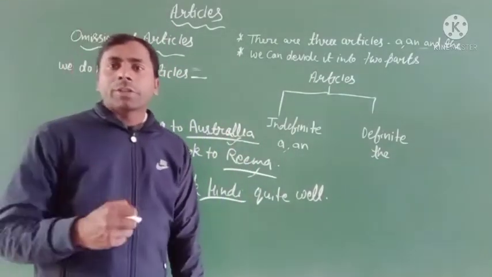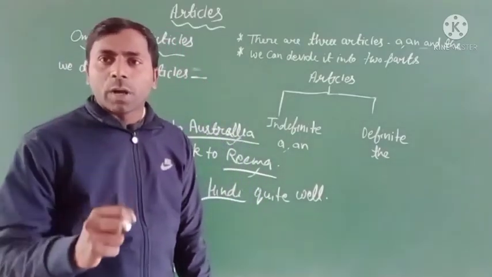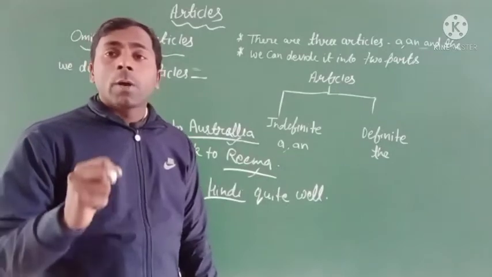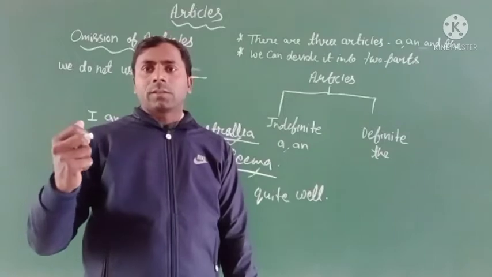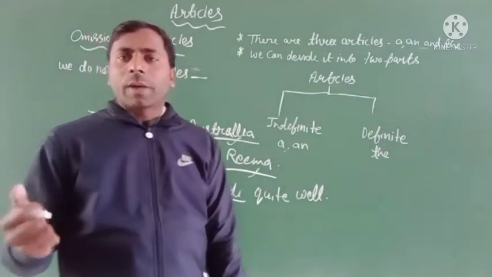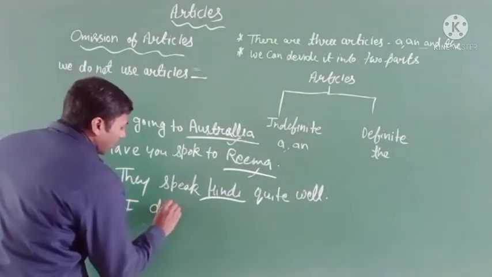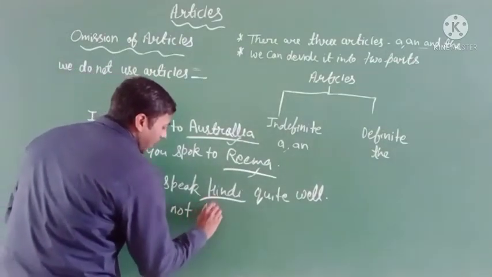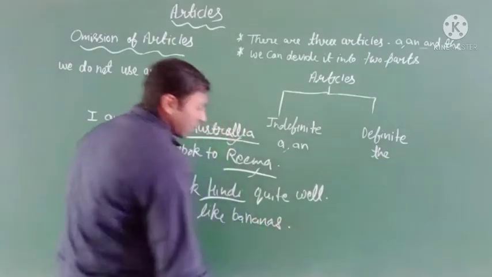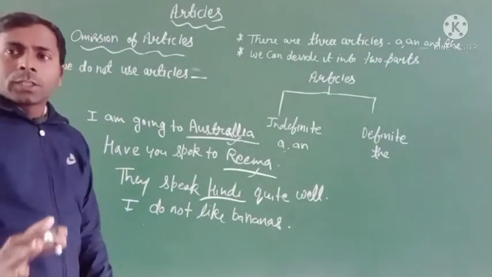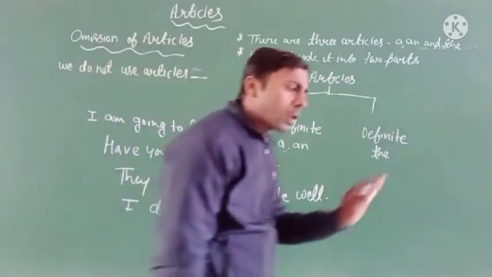Now next, we do not use articles before plural countable nouns that refer to the entire class. For example, I do not like bananas. You can see here that bananas refers to the whole class.